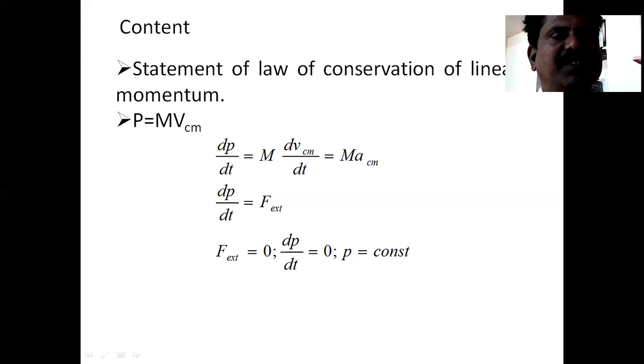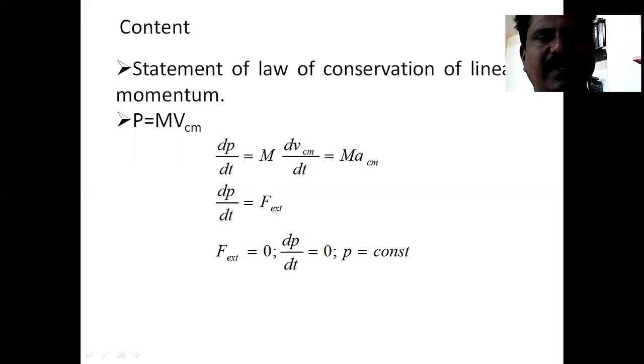Whatever the total momentum of the system is, that remains constant. For that, you consider one system having total mass M, and V is the velocity of that system, but here I am designating it by the symbol V_CM, the velocity of the center of mass. When you differentiate that quantity, you get dp/dt equals M into dV_CM/dt. So dV_CM/dt is nothing but the acceleration, designated by a_CM, which is M into a.